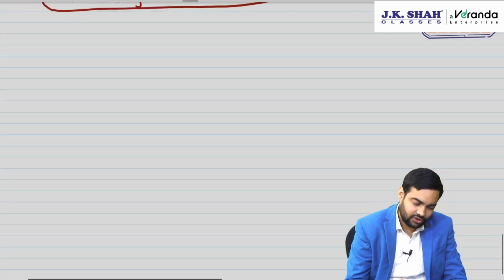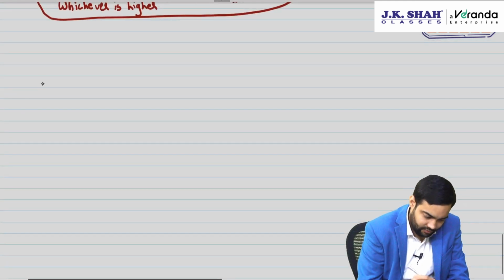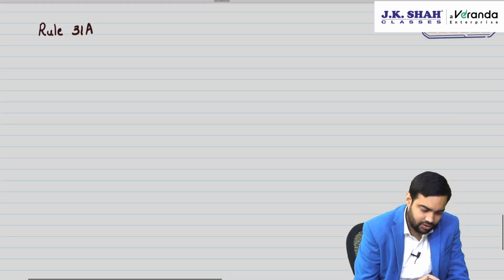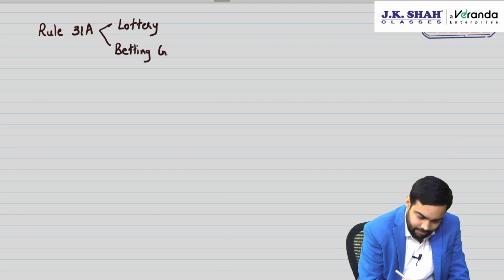Then let's talk about rule 31A. What is rule 31A, sir? Rule 31A talks about valuation of two things: lottery, and second one is betting, gambling and horse race.